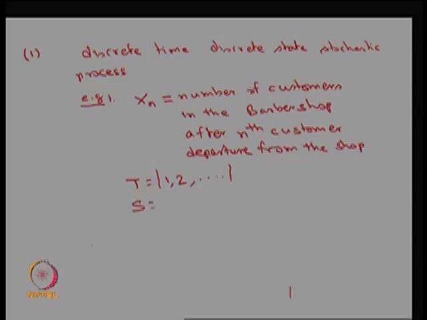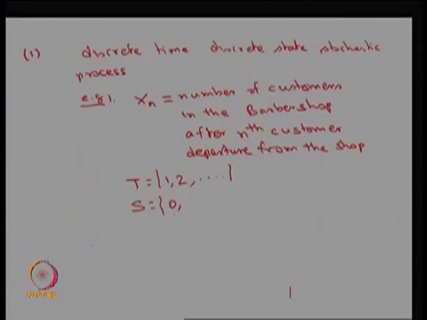Whereas the possible values of X n, for possible values of n, there is a possibility of no customers in the system when someone leaves. So, there is a possibility 0. When someone leaves, only one customer may be in the system, then it is going to be 1 or 2 and so on.